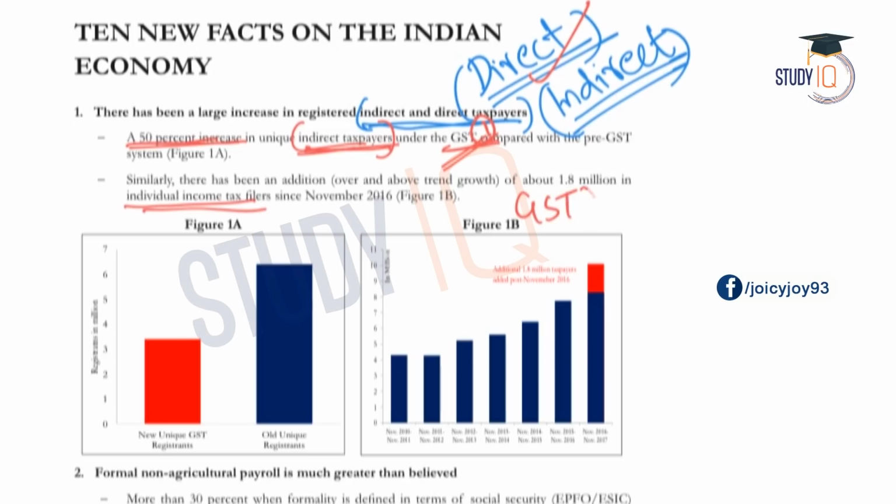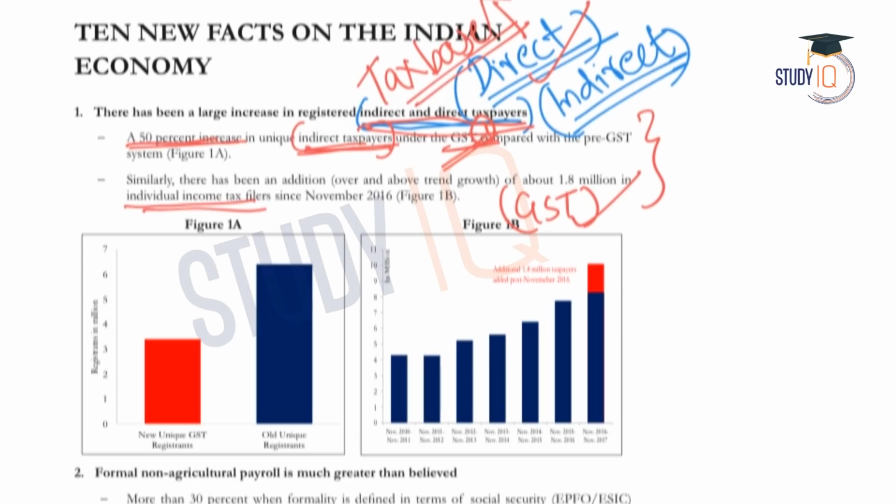So this is also an impact of GST but an indirect impact. According to the survey, with the GST coming into the picture, the number of indirect as well as direct taxpayers has increased. What does it mean? When the number of direct and indirect taxpayers increased, it means that the tax base of the economy has increased.